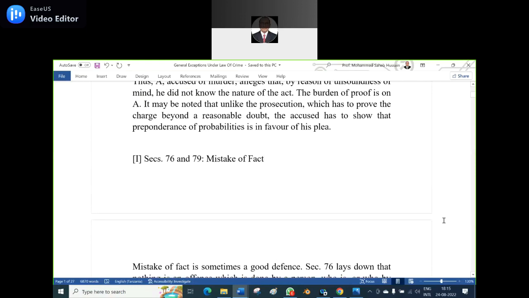And fourth one, 79, is absence of criminal intention, sections 81 to 86 and from 92 to 94. The act done by consent is the fifth one, that is sections 87 to 91. Sixth one is Trifling Act, that is section 95. And the last one, seventh one, which we have discussed, is private defense, sections 96 to 106. Now let us confine to other general exceptions, starting from 76. Sections 76 and 79, mistake of fact.